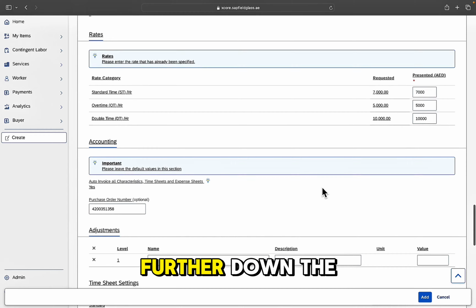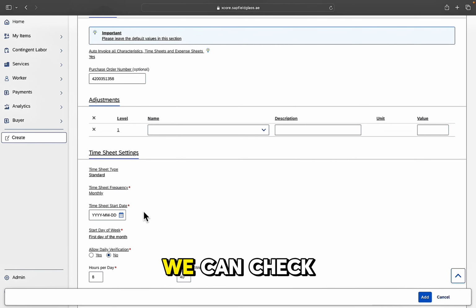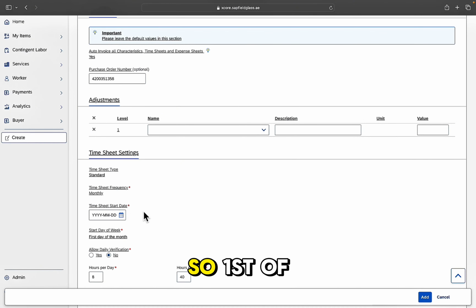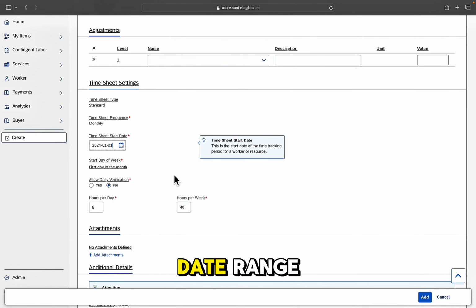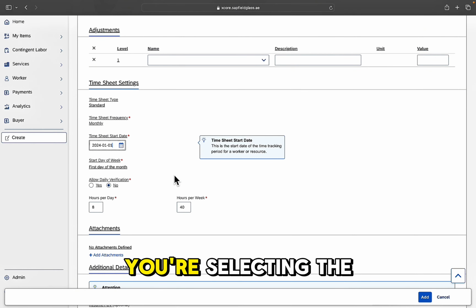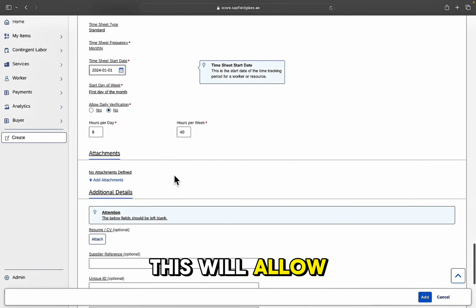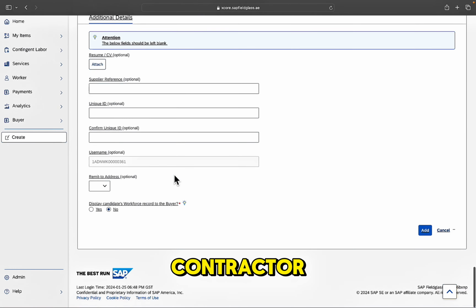As we progress further down the page, we will need to confirm the timesheet start date. We can check the start date and we can confirm and select that option. So 1st of January in this instance. You'll notice that you can't select dates outside of that start and end date range. Please ensure that you're selecting the correct start date at the beginning of the assignment. This will allow the timesheets to be generated, which you will then submit on behalf of the contractor.